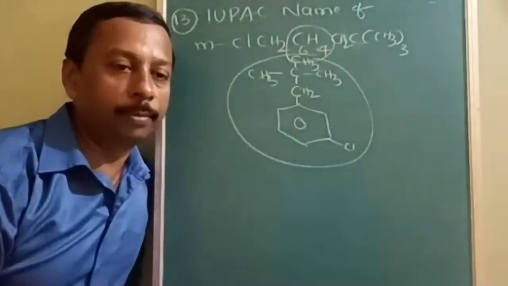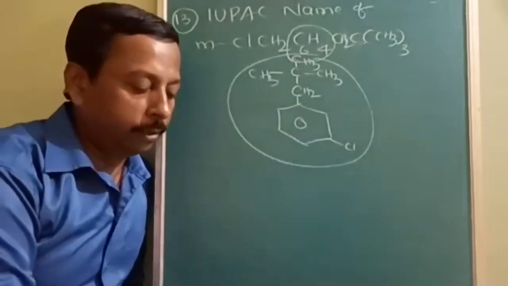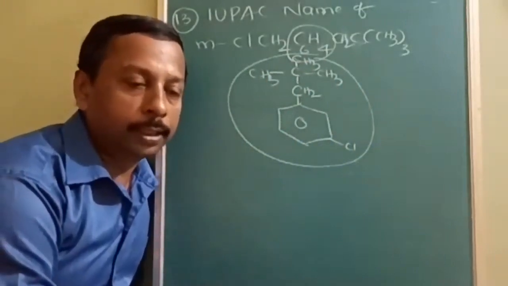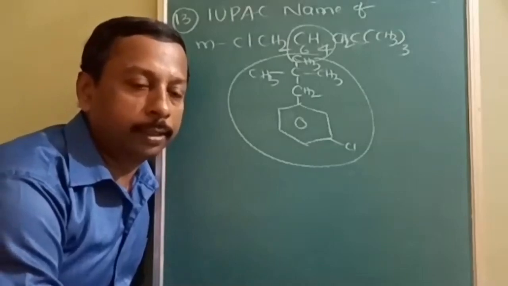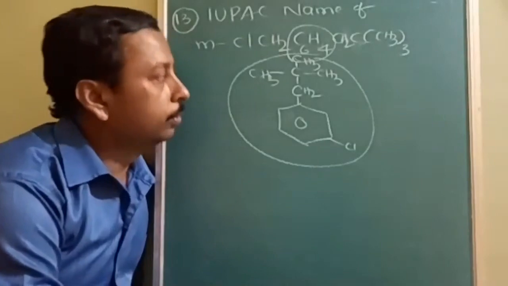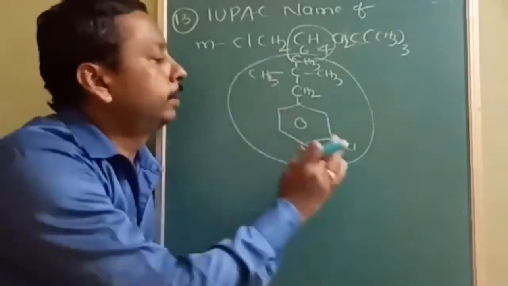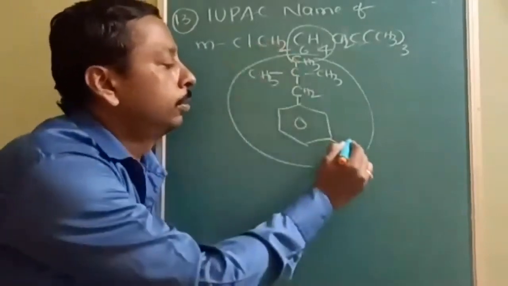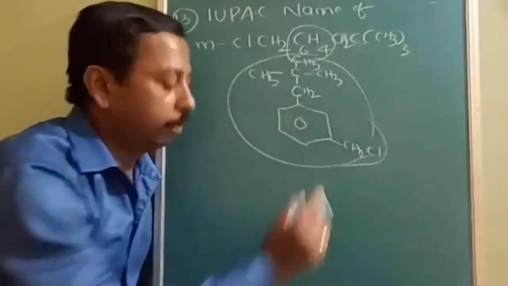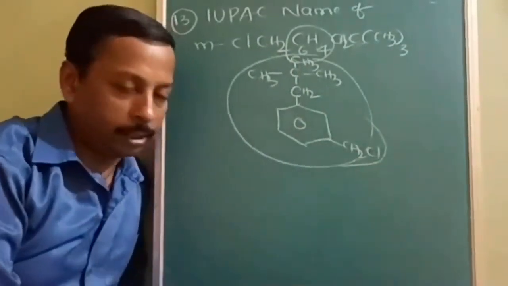You are given the molecular formula. Whenever you find that somewhere it is C6, and the number of hydrogens is very less, definitely there is going to be a benzene ring. Oh, sorry, it is CH2Cl. It is also CH2Cl. So from this structural formula, at least you can write down the answer.